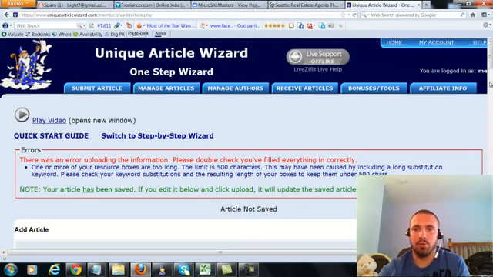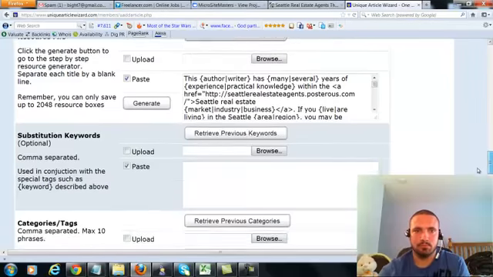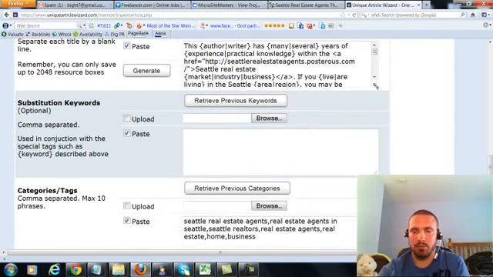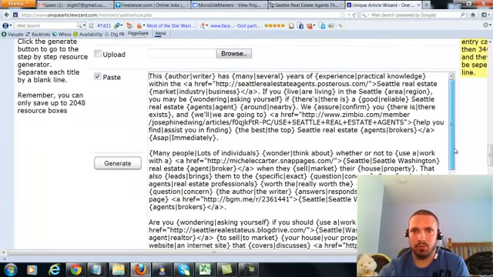Alright, one of them is too long. One of my resource boxes is too long. So I'm going to go ahead and make this bigger, and let's see which one it was.